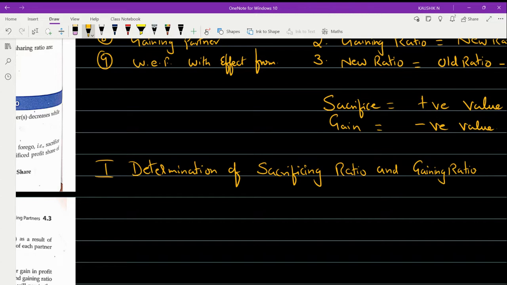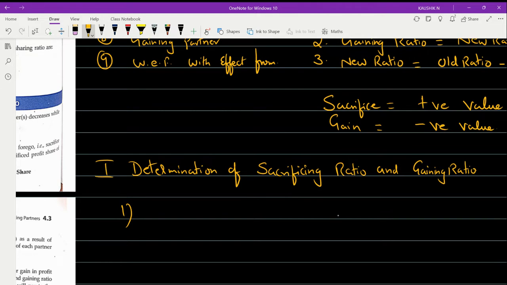So here in change in PSR, where we are going to determine the new profit sharing ratio, we use the sacrificing ratio and the gaining ratio. And here we have two different types of problem. In the first problem, you will have your old PSR as well as the new PSR. Both will be available. Am I making sense to you?